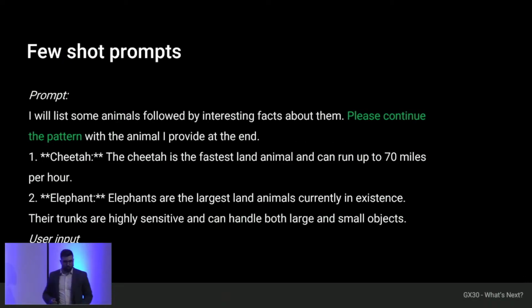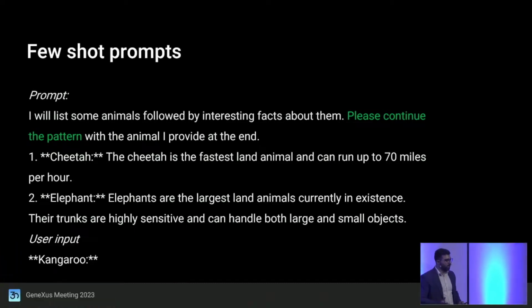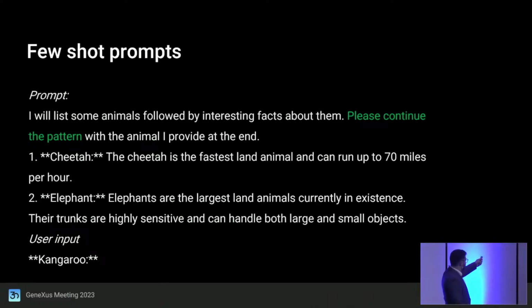And finally, there are the few-shot prompts, which actually give examples to the model of how the user input would be, what the requirement is that the user is going to send, and what output I expect for that input. A simple case that I brought to show you is, for example, I have a list of animals followed by interesting data or some description of that animal, and I request please follow this pattern that I provide you. I give, for example, the cheetah, with a description of that animal, then I give a description of the elephant, and the user, for example, is going to send this: kangaroo.